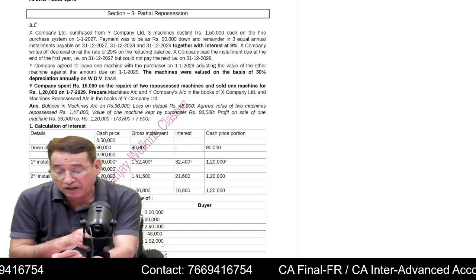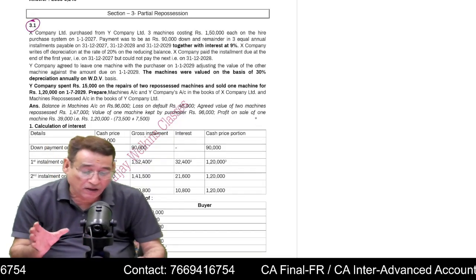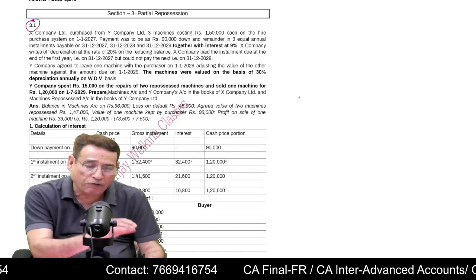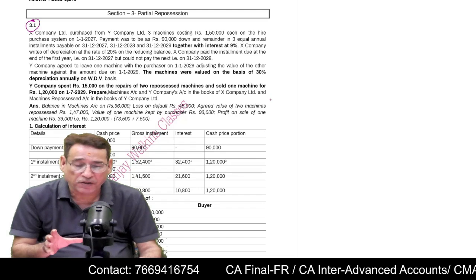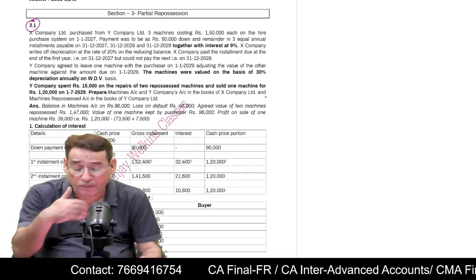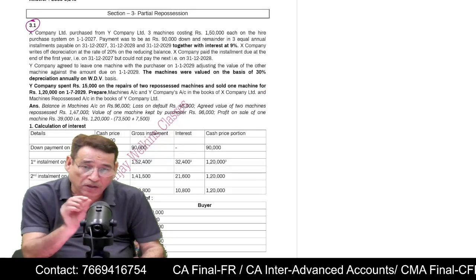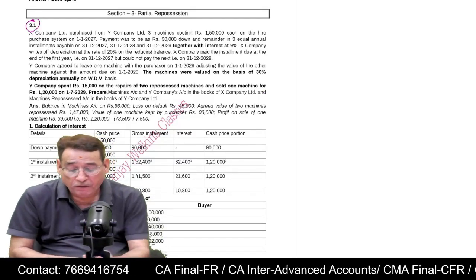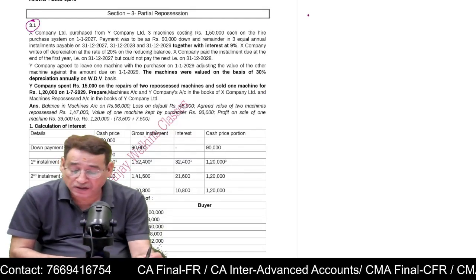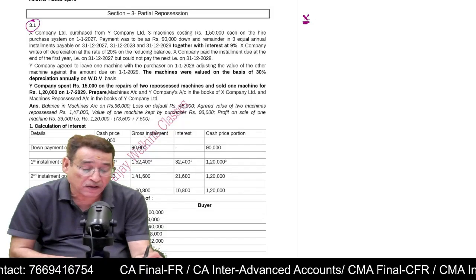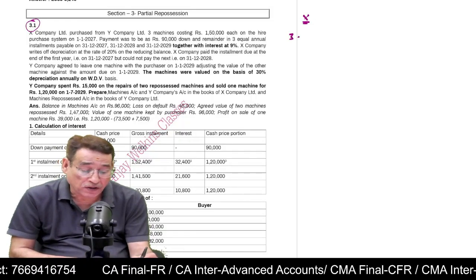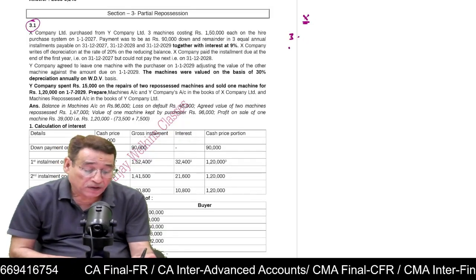Now, in order to understand the partial repossession, whenever the question will be of partial repossession, to be very honest with you, you won't be asked to prepare the full-fledged accounts. You will be asked to do some calculations, correct? For example, in this case, purchaser is Mr. X. And he purchased 3 machines. How many machines? 3 machines.